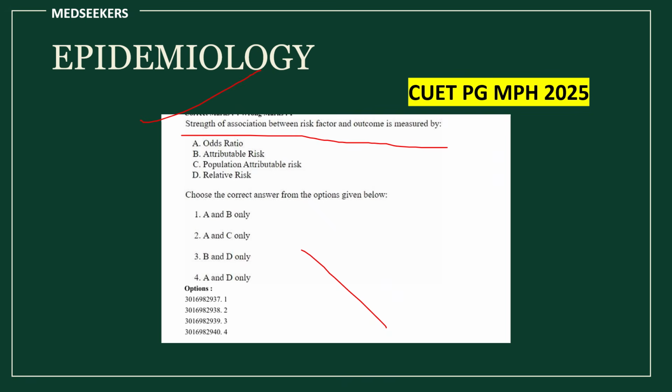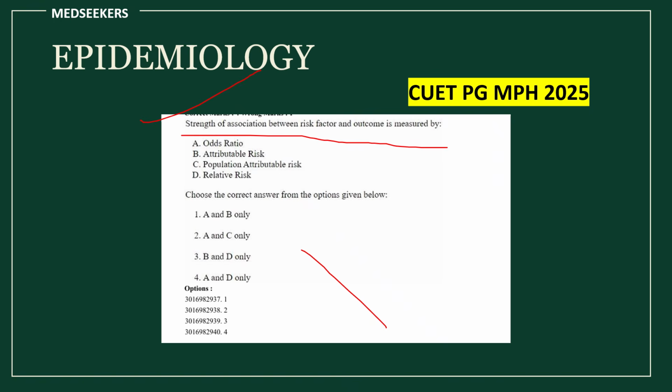The reason why I am displaying all the questions from 2023 to 2025 is that when you see the previous year question papers, you will get an idea of what to study and what not to study. Suppose you are studying the epidemiology chapter. When you look at all the previous year question papers, then you will know, okay, study designs are really important.